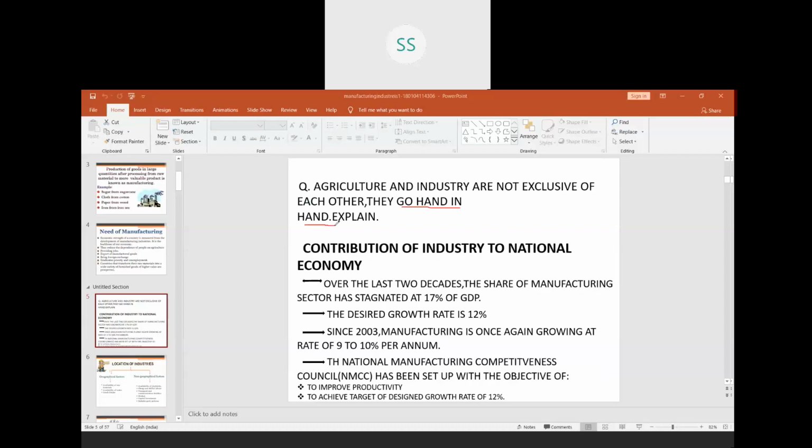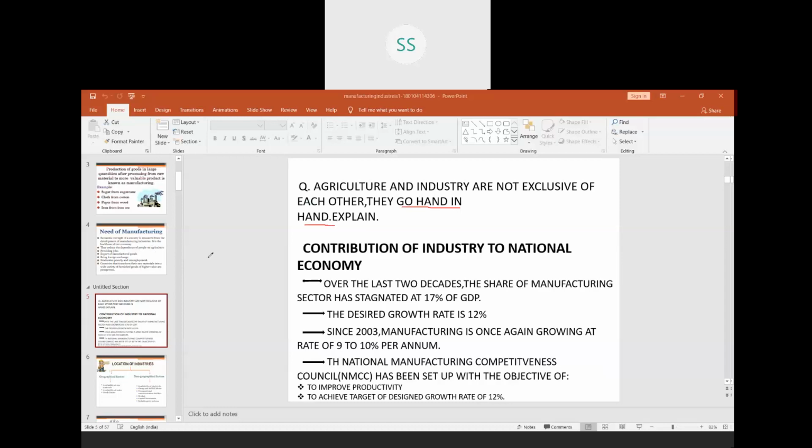Children, learn the full form of NMCC. And in this, you can just learn how much contribution it is giving to the GDP. It is 17%. The rest you need not learn. This is only for your information. But you have to definitely learn the full form of NMCC and its two objectives. So that completes one more part.